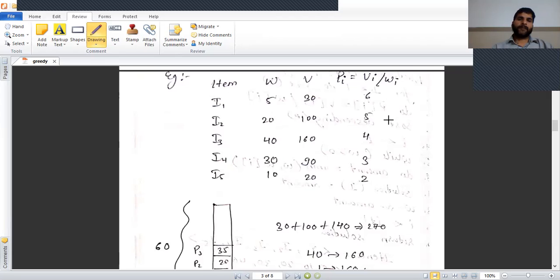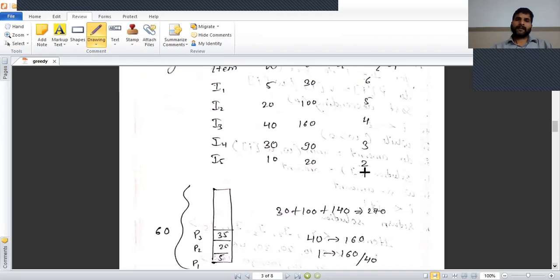Next we select item I2, with weight 20 and profit 100. Next we select item I3 of weight 40, but the knapsack capacity is only 60, therefore we take a fractional part of this item: 35 from the 40, and correspondingly the profit.